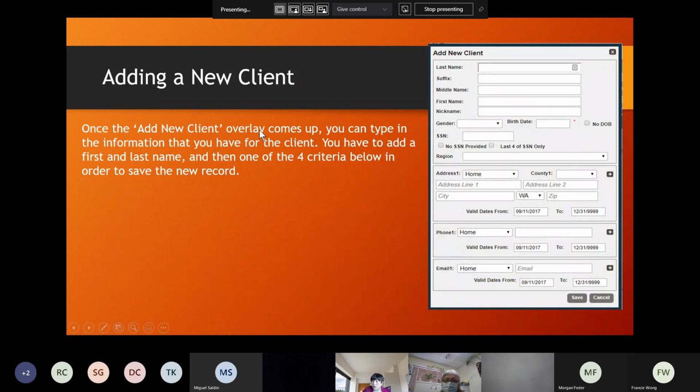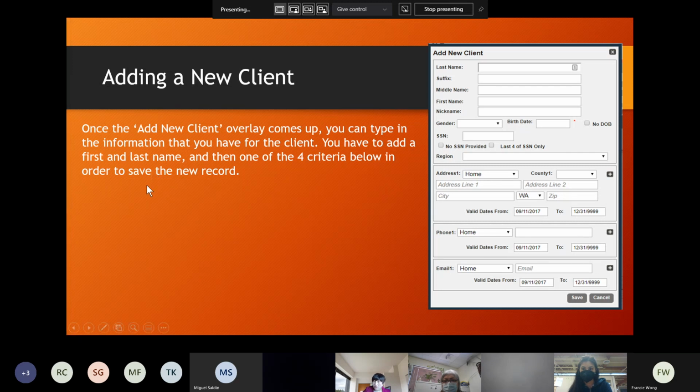So once the add new client overlay comes up, you can type in the information that you have for the client. Okay, so you have to add a first name and last name. It's required. You have to have at least the client's first name and last name, and also there are 4 different combinations, for example, for 4 different clients. 4 different criteria. So 4 different combinations. Okay, good.